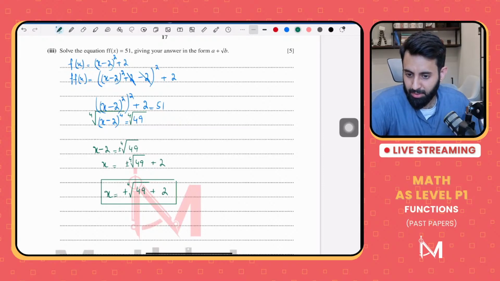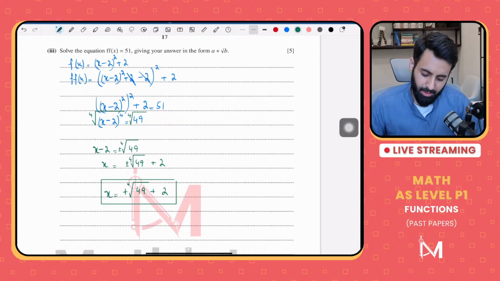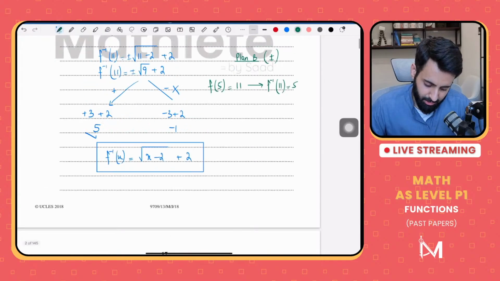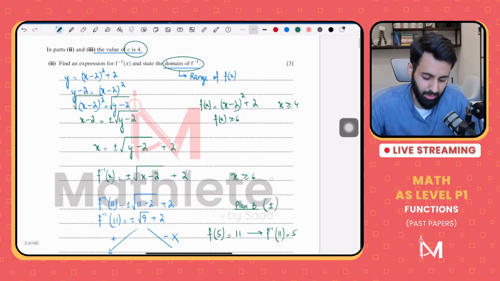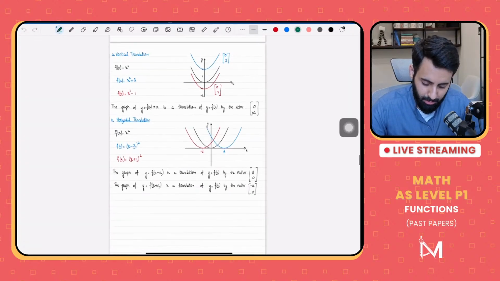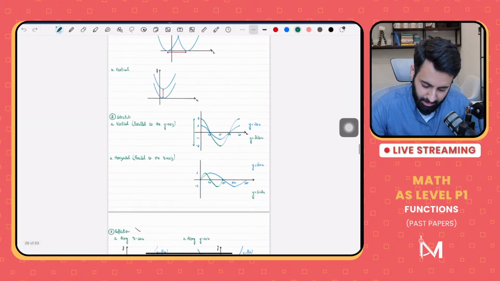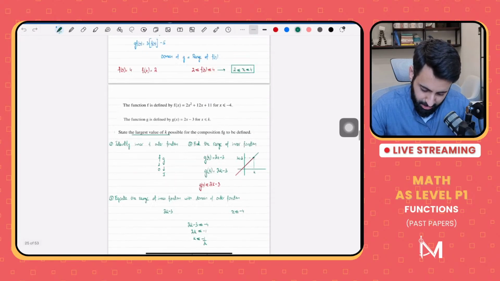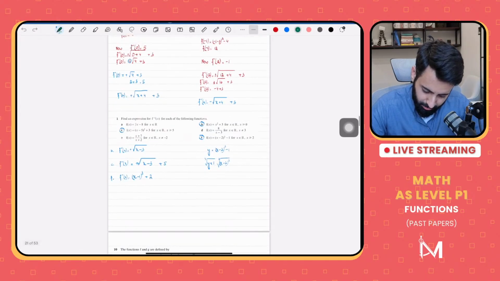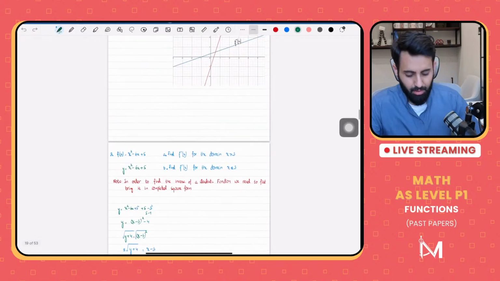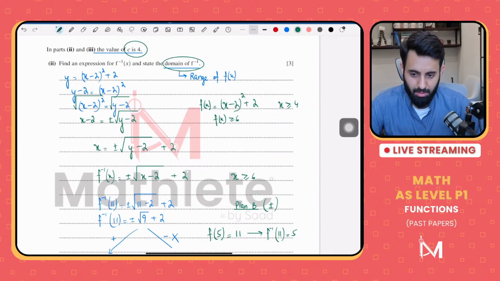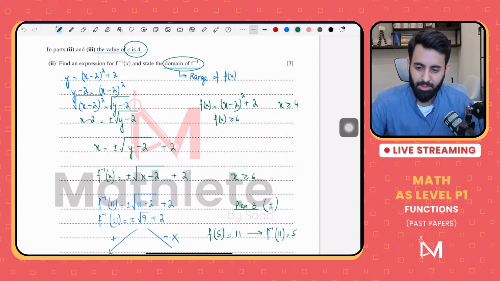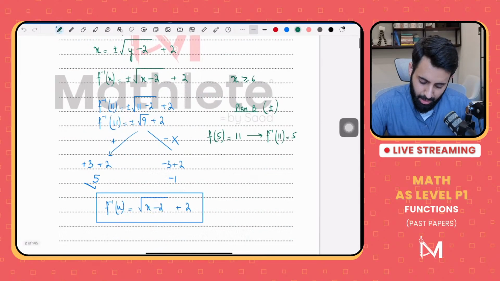Could you repeat how we got the domain of f inverse in the last part? Domain of f inverse is basically going to be the range of f of x. Now I would strongly encourage you guys to download the notes, because the answer to all the questions that you guys are asking is in the notes. Or maybe watch those videos of functions in which I've covered the topic from scratch. Because if I'm solving past paper questions, I'm assuming that you guys know this already. Anyway, that was one question.